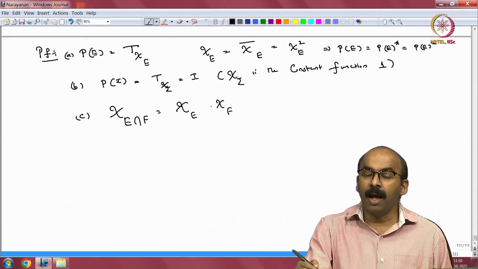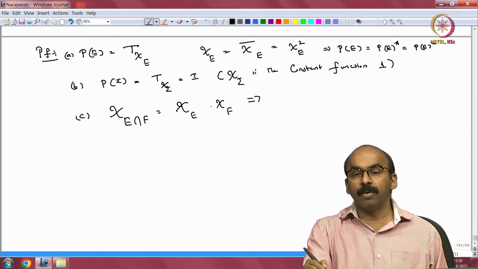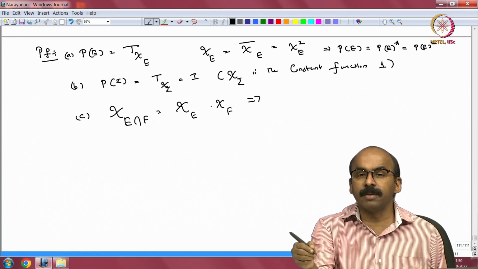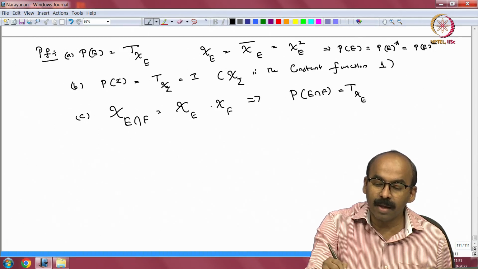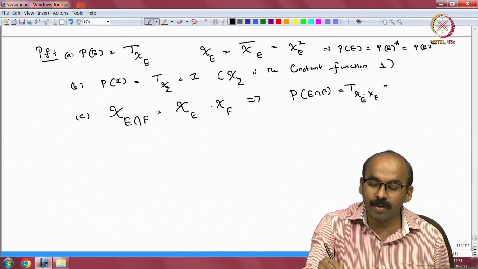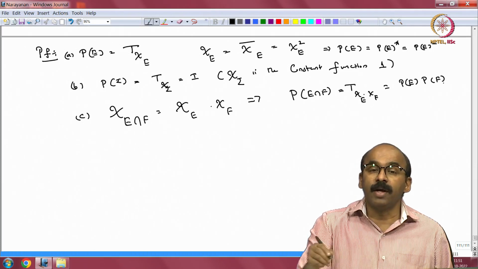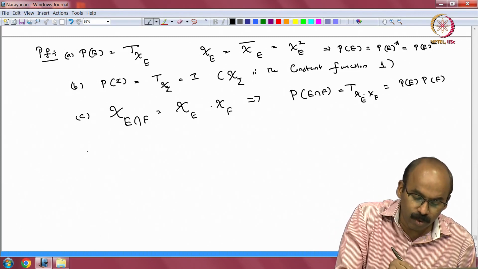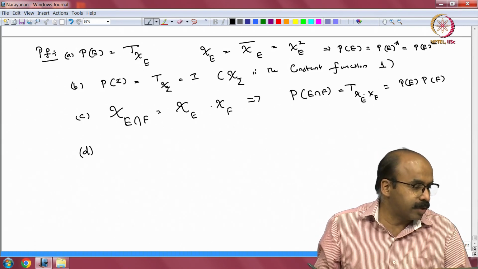This becomes the product, and so the map T f going to T sub f is an algebra homomorphism, tells me that P of E intersection F equal to T of chi E into chi F, right, equal to P E P F, right, because it becomes the product of T chi E and T chi F, and that is P E P F. So, the only thing to prove is the final one, which is the countable additivity. Okay. So, that requires some work.